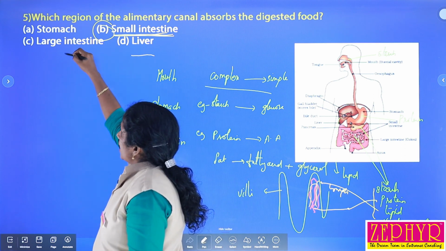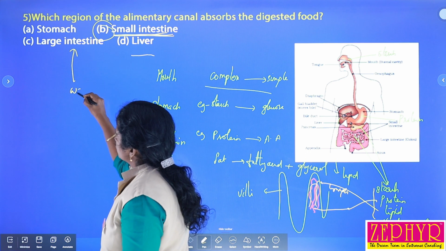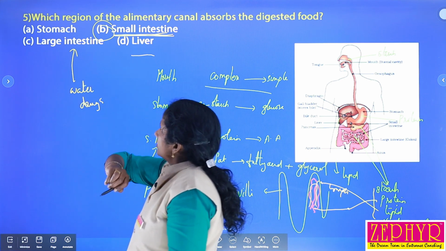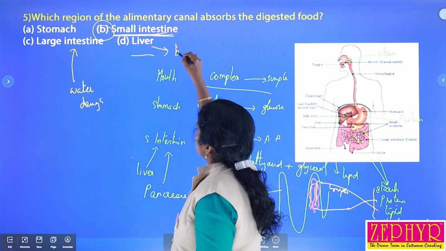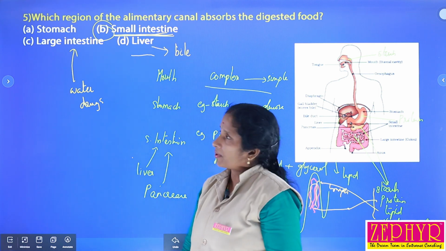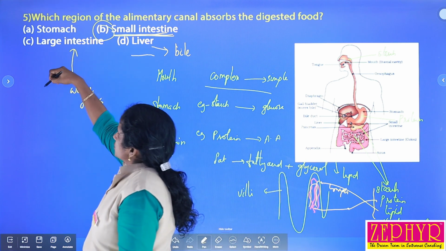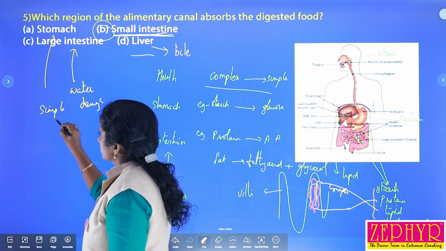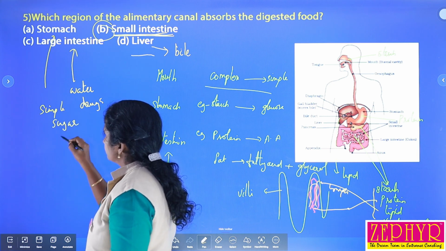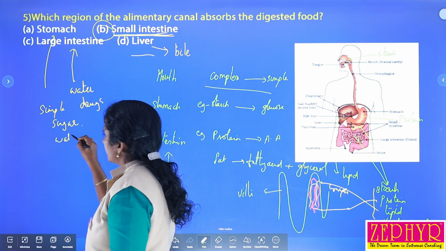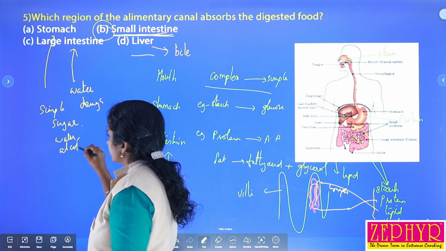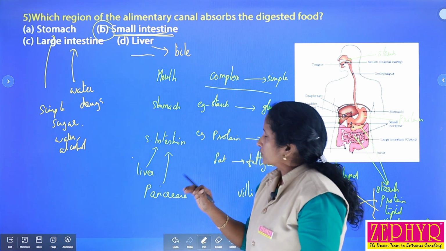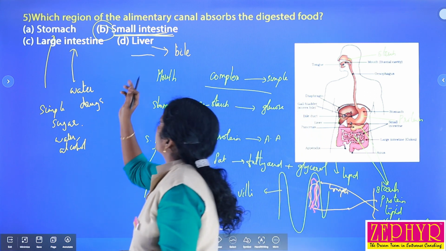In the large intestine, there is absorption of water as well as certain drugs. The liver is mainly for the production of bile, not absorption. The stomach absorbs simple sugars, a small amount of water, alcohol, etc. So the small intestine helps in the absorption of almost all the digested food materials, so we can select option B.